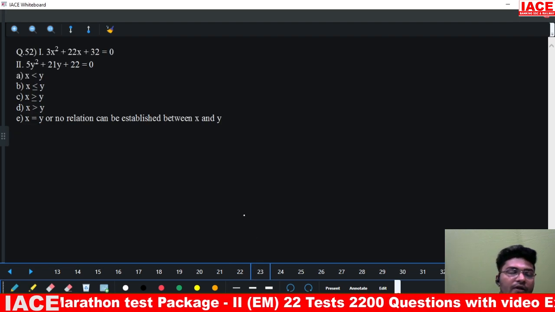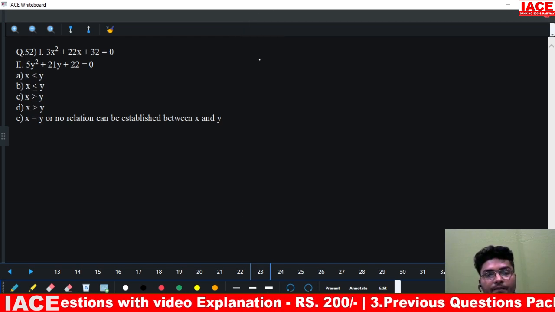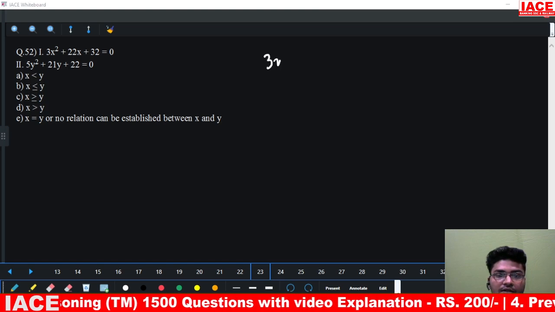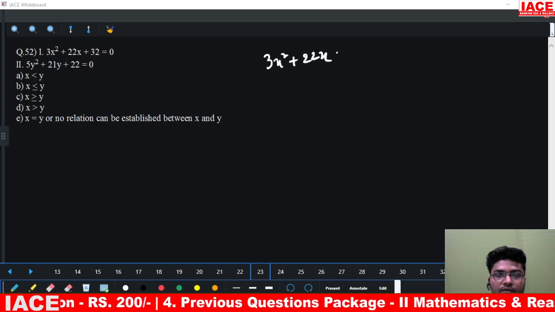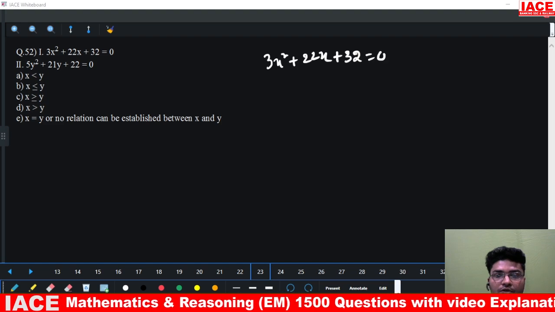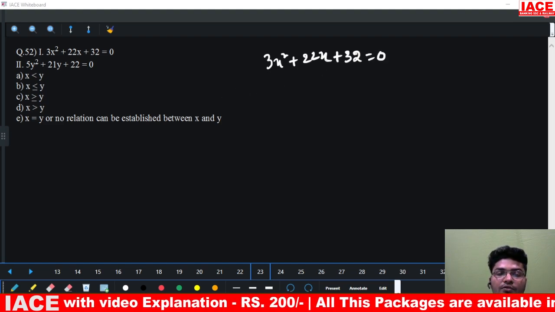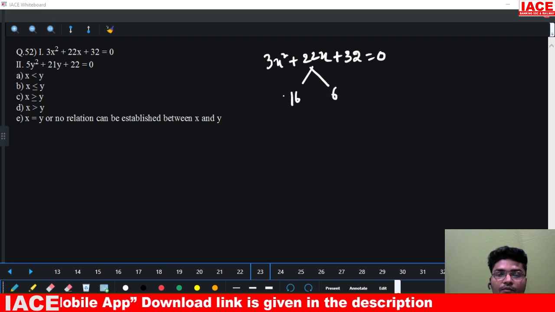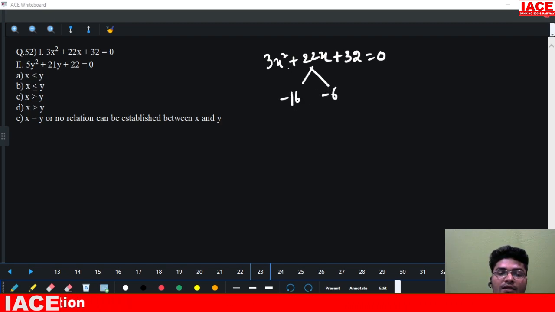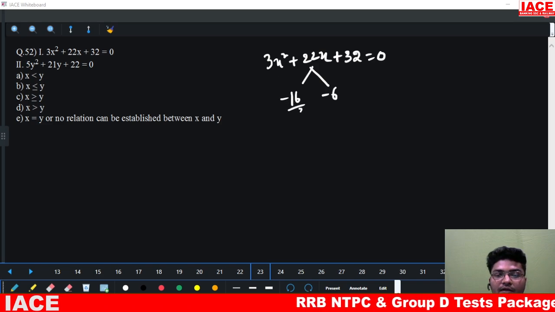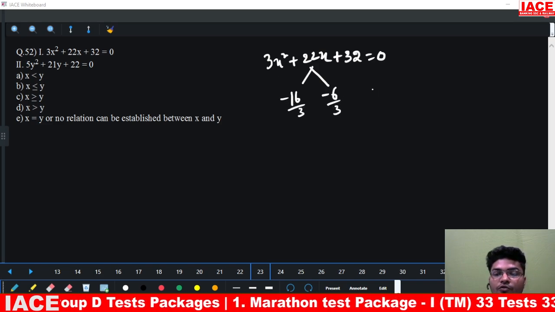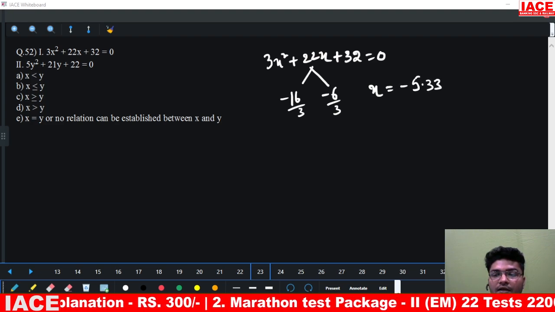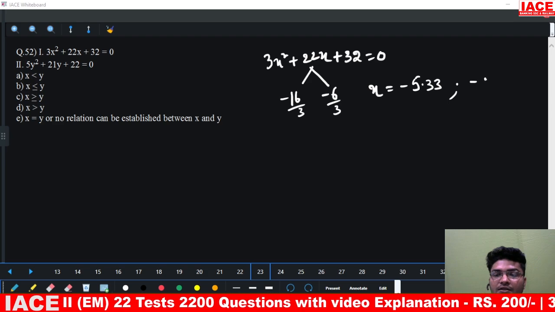Moving to question number 23. 3x square plus 22x plus 32 is equal to 0. 3 into 32 is 96. So this is 16 into 6. Both are minus. Next, 3 is a coefficient, so divided by 3 and divided by 3. So the value of x is minus 5.33 and minus 2.